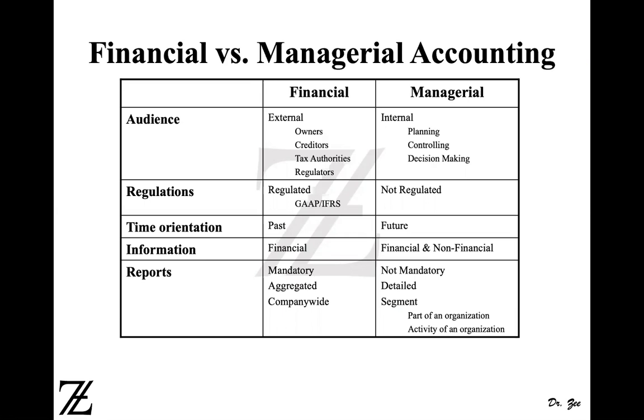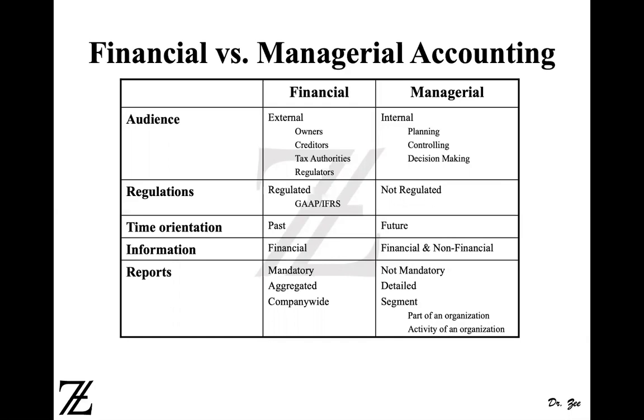The audience of financial accounting reports are the external audience, the external stakeholders, right? The owners, the shareholders of the company, creditors who want to grant credit to the company, tax authorities or IRS, regulators, right? Those are the audience for financial reports. The external reports are prepared for the owners, creditors, shareholders, tax authorities, regulators, IRS, and FASB. So those reports are prepared following the GAAP, right?